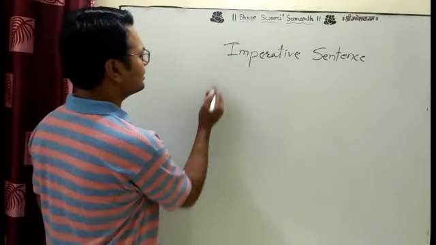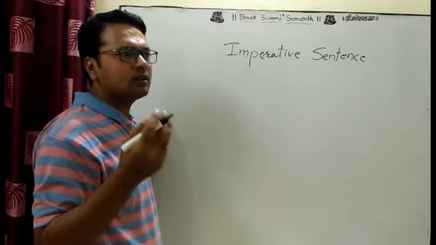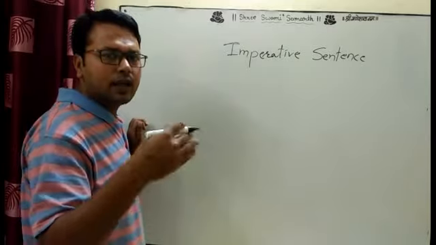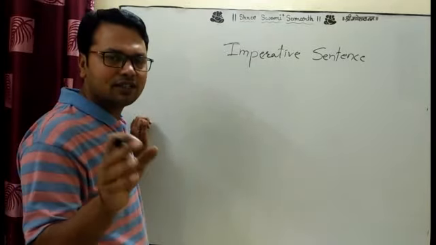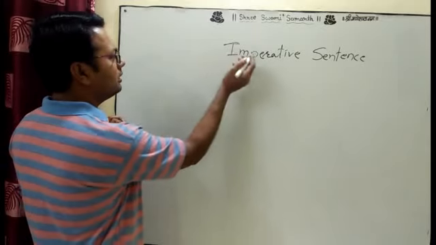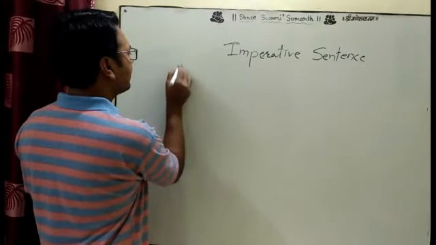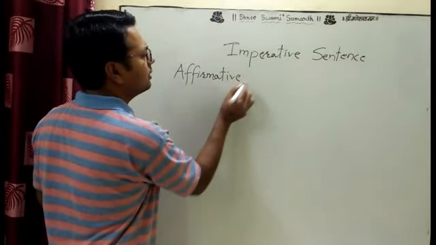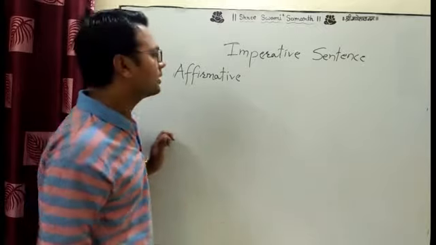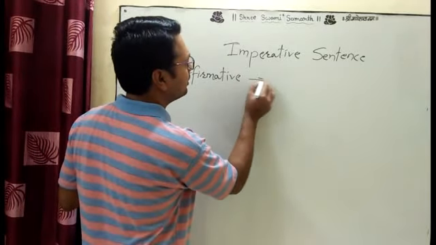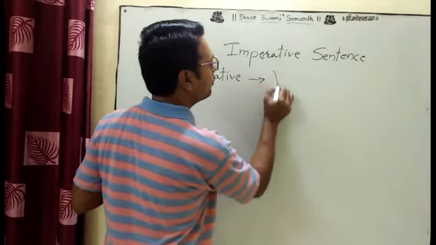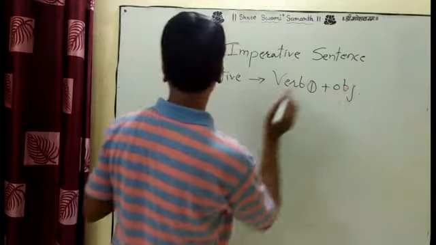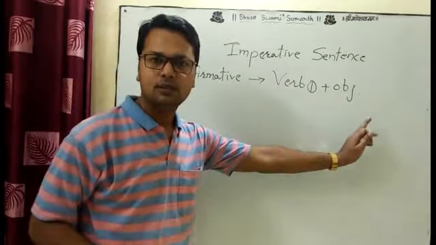In the imperative sentence, I think there are not types, but imperative sentence in affirmative and imperative sentence in negative, because there is some kind of difference in formula. If the imperative sentence comes in affirmative, meaning होकारार्थी in Marathi, the formula is: imperative verb one plus object. It is very simple. V1 plus object.